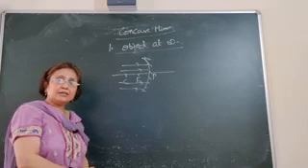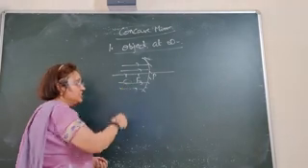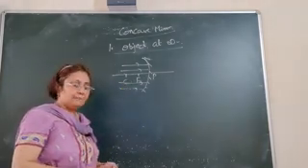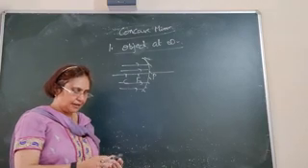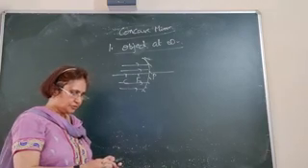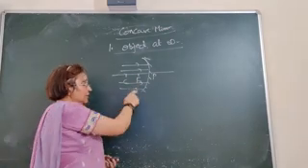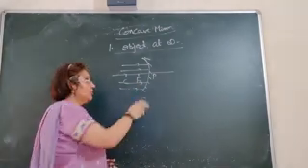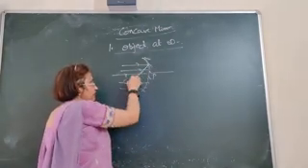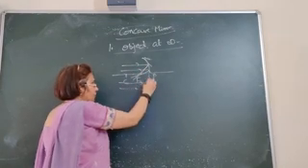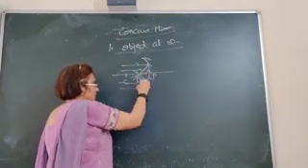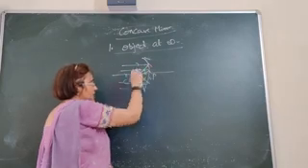So the rays which are coming out parallel to each other, we can consider are also parallel to the principal axis. Okay, now according to the rule, we know that these rays will pass through the principal focus.